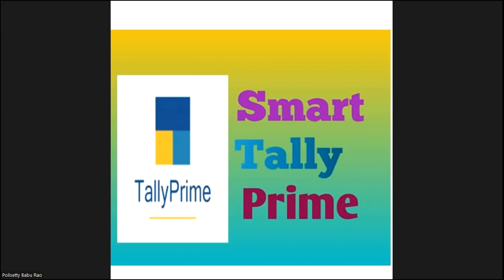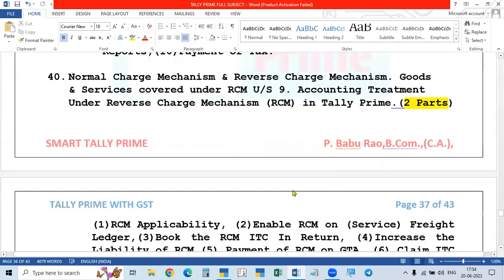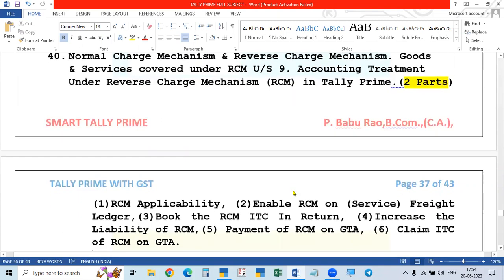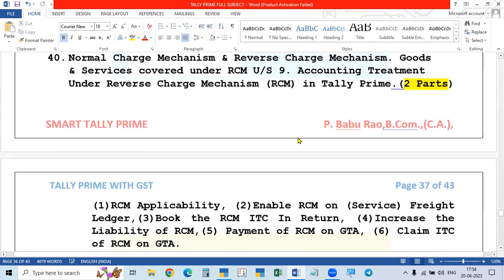Okay. Now, we enter into our topic. Today, our topic is part 2 of the reverse charge mechanism. Already in the first part, in the last video, we completed the complete provisions and all the details regarding the reverse charge mechanism, all the provisions of the GST Act regarding this.